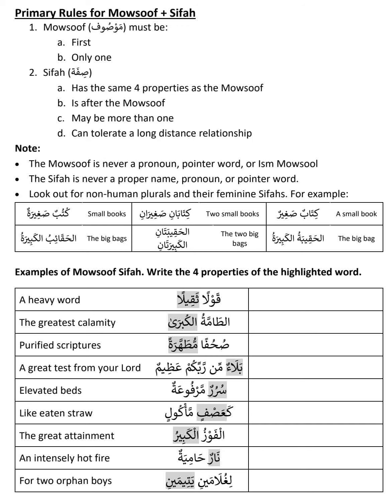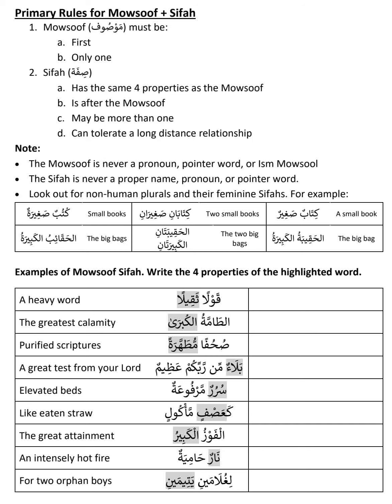So Mowshoof Sifa. In English we say red car, because Sifa comes first, red comes first, and then the car comes. But in Arabic, Mowshoof comes first. That's why it's Mowshoof Sifa, not Sifa Mowshoof. So in Arabic, when we say the same thing, we say car red. The car comes first, then the detail comes second.